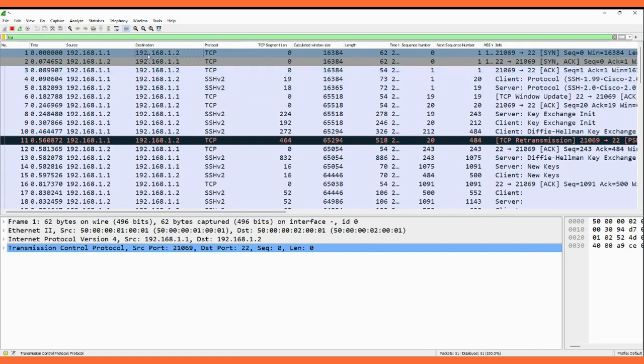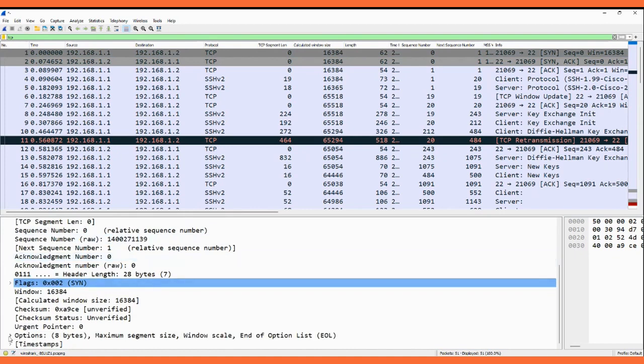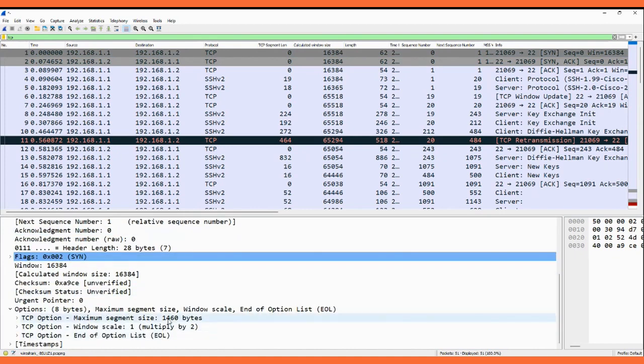Most of the things which we discussed in the TCP option field get exchanged during the handshake only. Let's explore the things which got exchanged in the handshake. I've selected the first packet, the SYN packet. If you go down in the SYN packet, in the TCP header, under the option field, here we have MSS of 1460. If I look at the window, it's 16384, multiplied by 2, so the window scale factor is 1 here.